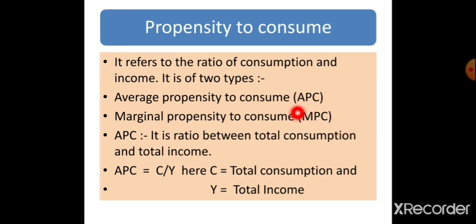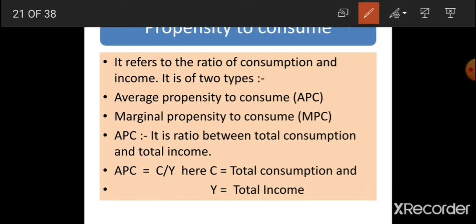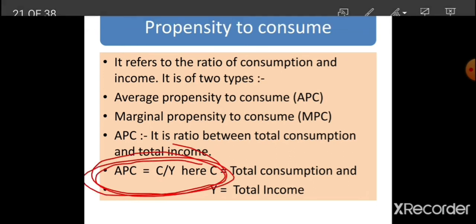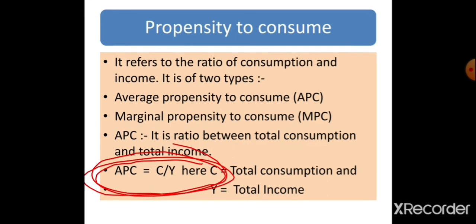So what is average propensity to consume? Average propensity to consume is the ratio between total consumption and total income, that is C by Y. Whenever we are to study the ratio, it will be C by Y. So, dear students, you are to learn this formula. APC means C by Y. This is the ratio between consumption and income.